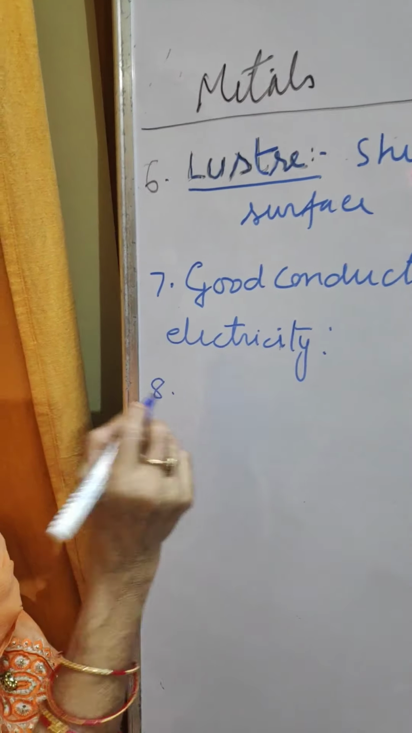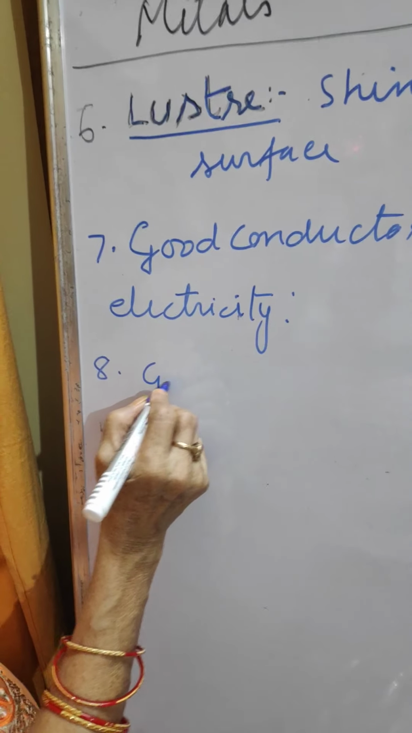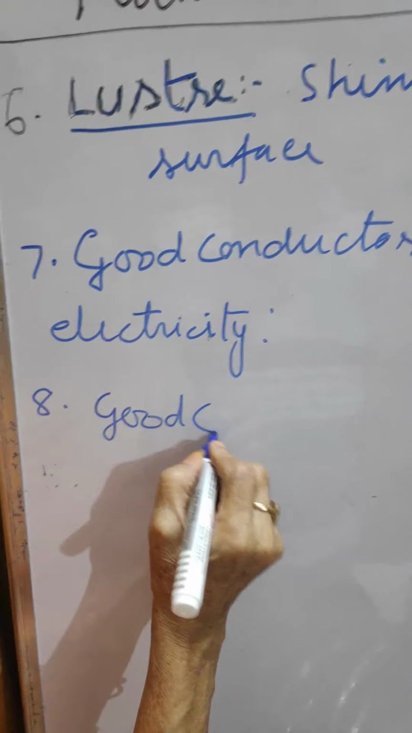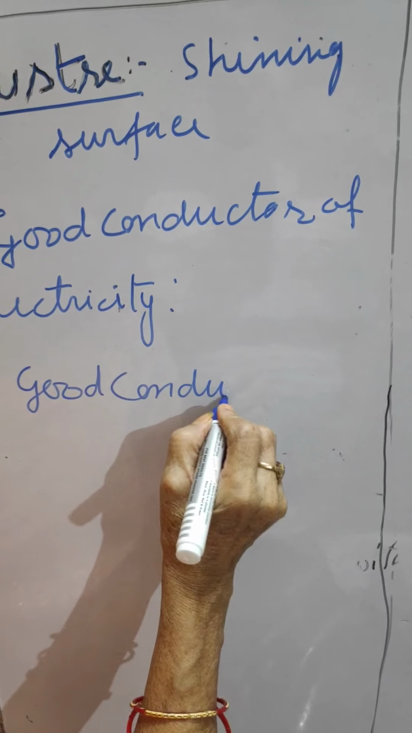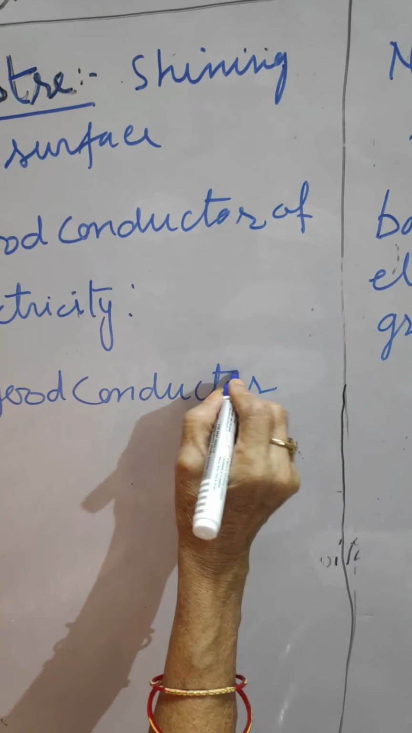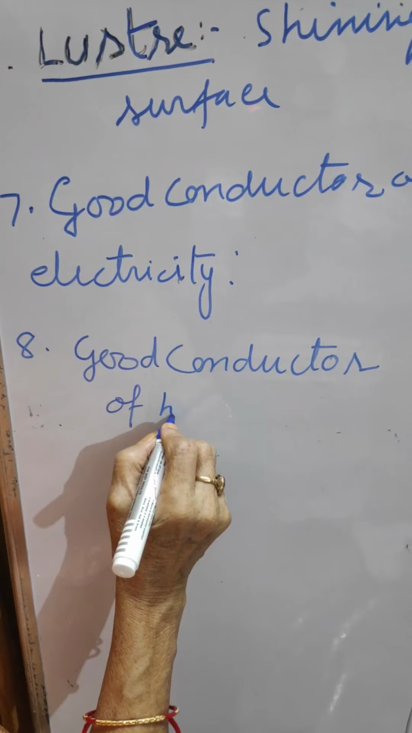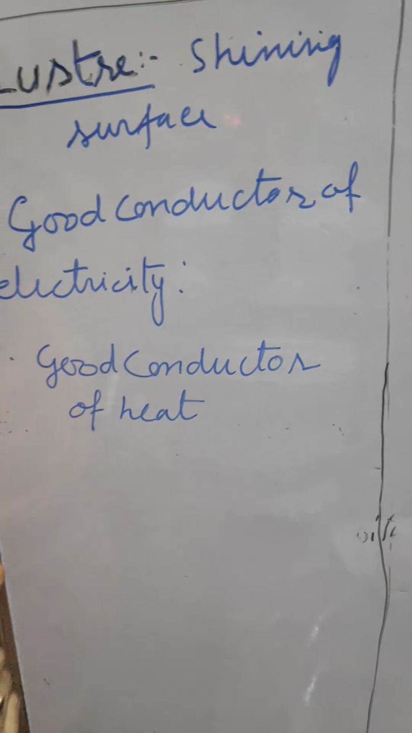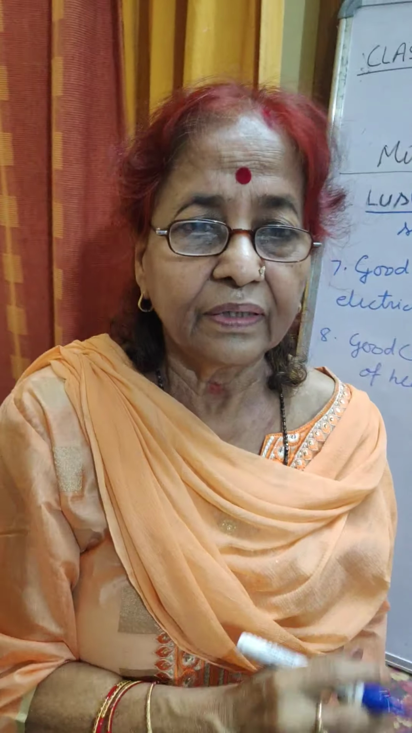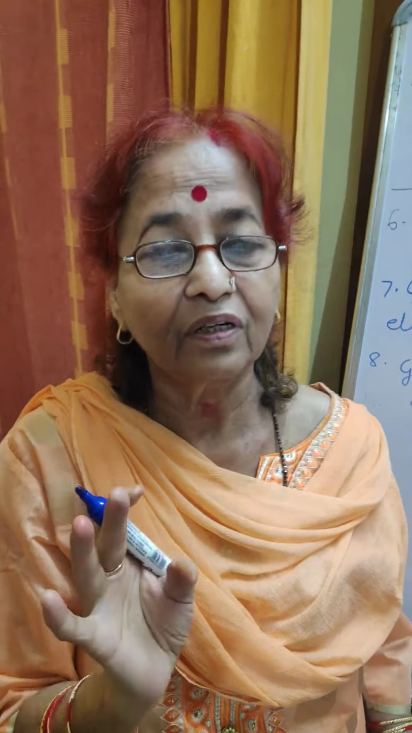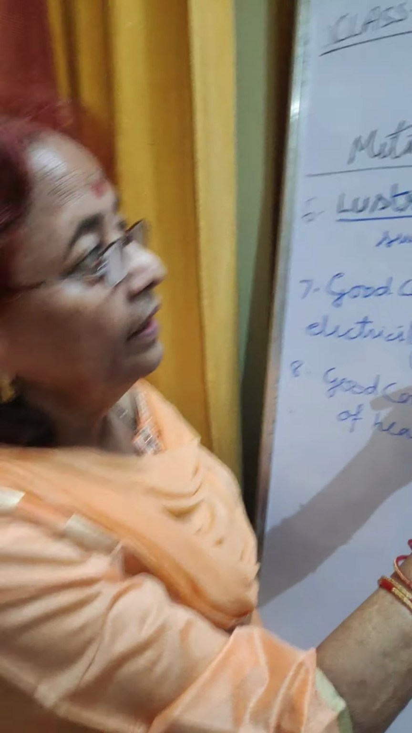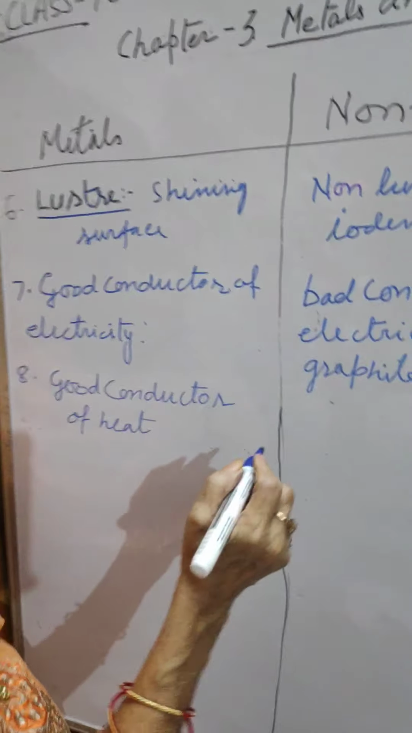Eighth is good conductor of heat. Metals are good conductors of heat, and silver and gold, the noble metals, are good conductors of heat as well as good conductors of electricity. And the non-metals are bad conductors of heat.